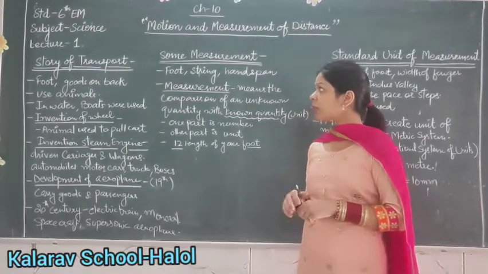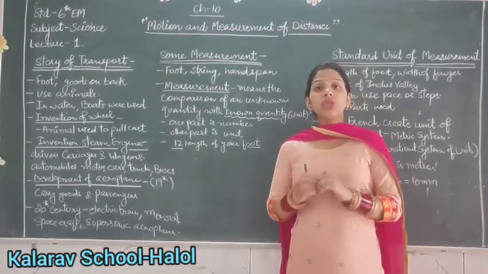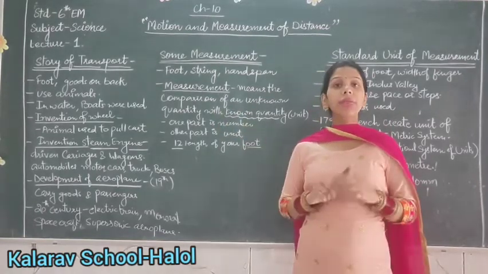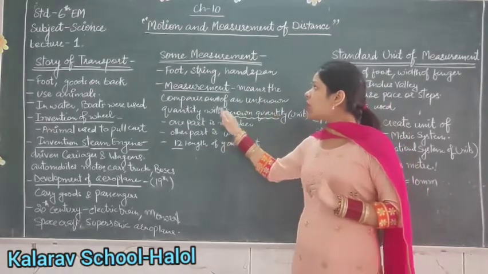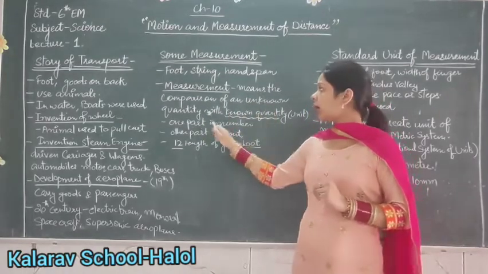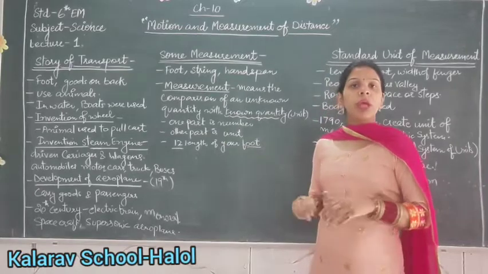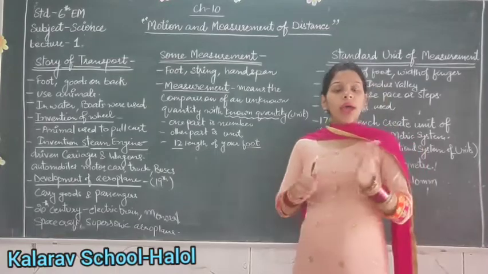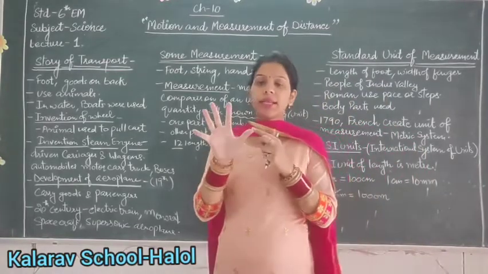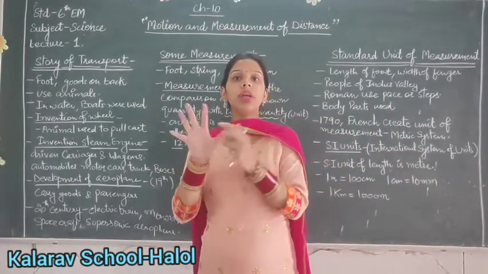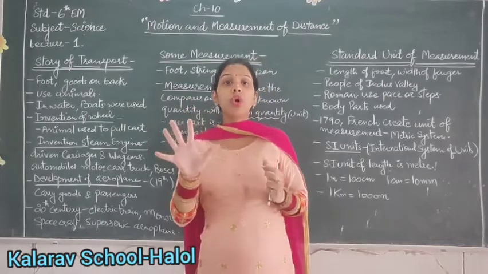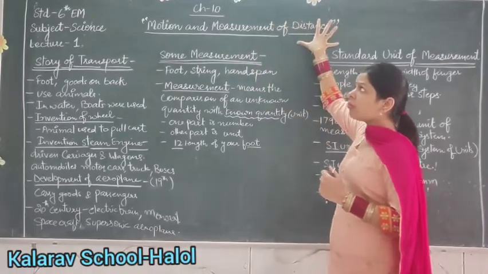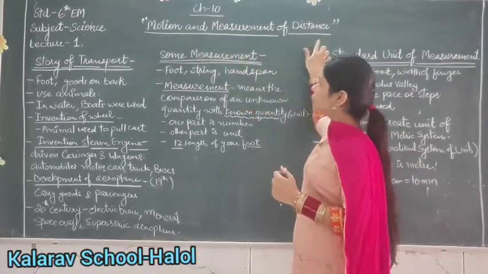So what is the actual meaning of measurement? Measurement means the comparison of an unknown quantity with a known quantity. That known quantity is called a unit. So, as you use your handspan, that is the distance from my little finger to thumb, you use that handspan to know the distance from this place to this place.